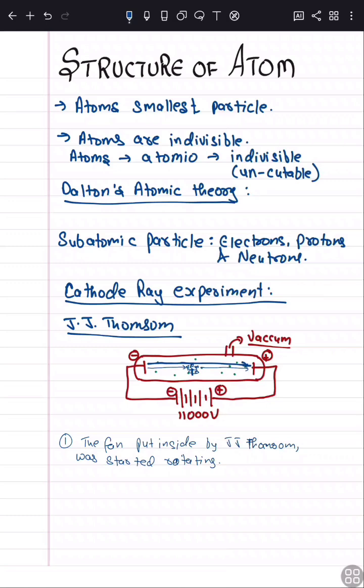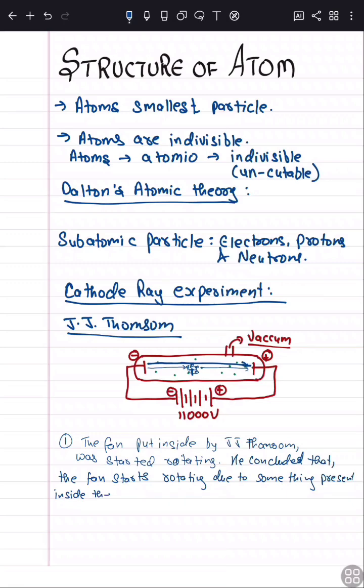There is no other chance that the fan will rotate unless something pushes it. So he concluded that the fan rotates due to something present inside the tube which has some mass. This is very important.